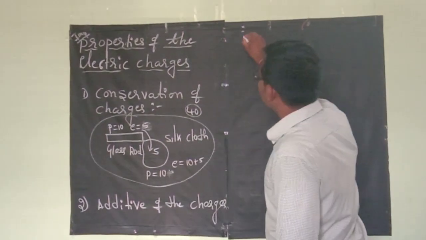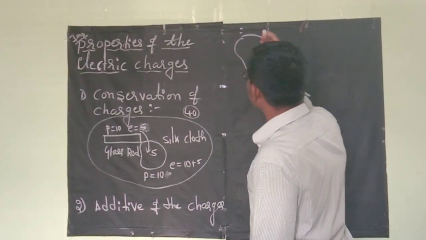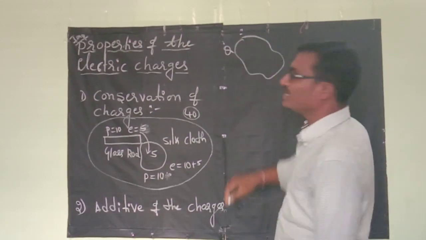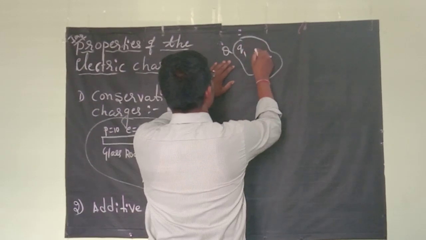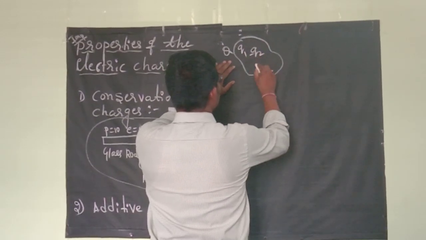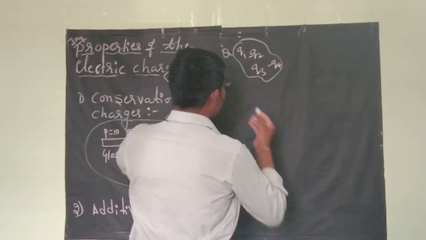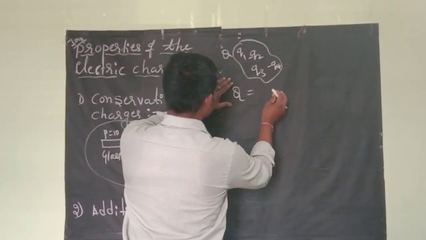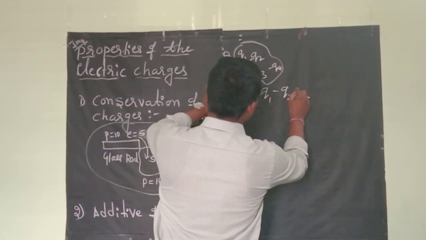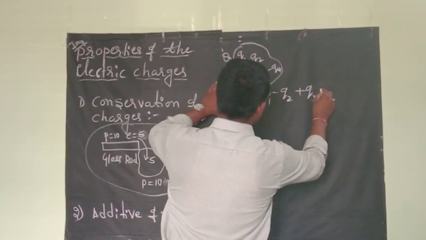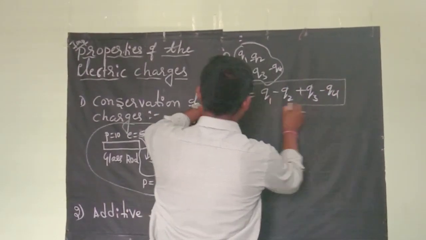For example, here we consider one system. Q represents the total charge. This system consists of a number of charges like Q1, minus Q2, Q3 and minus Q4. The total charge for this isolated system is Q1 minus Q2 plus Q3 minus Q4. This is additivity of the charges.